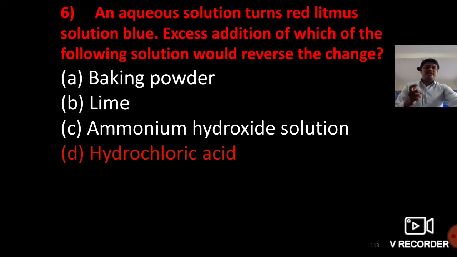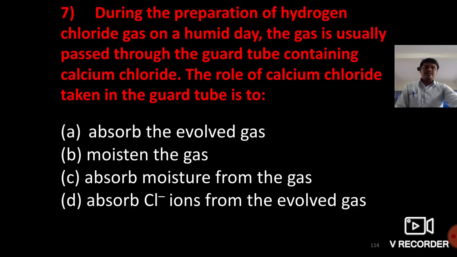An aqueous solution turns red litmus to blue, which means it is basic in nature. So excess addition of which solution would reverse the change, which means blue litmus will turn into red by adding hydrochloric acid, which means we have to turn that base into an acidic medium. So this will lead to the reverse change.